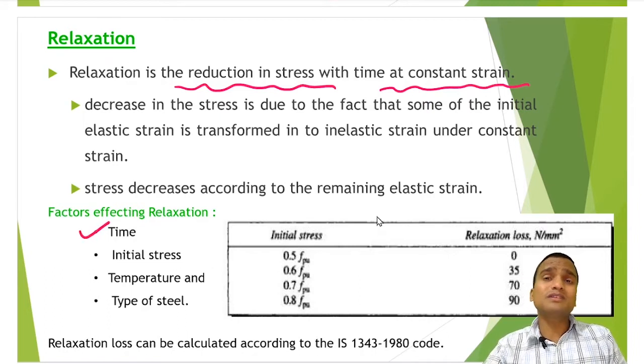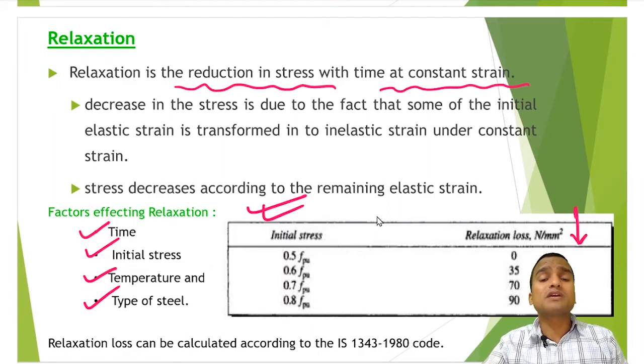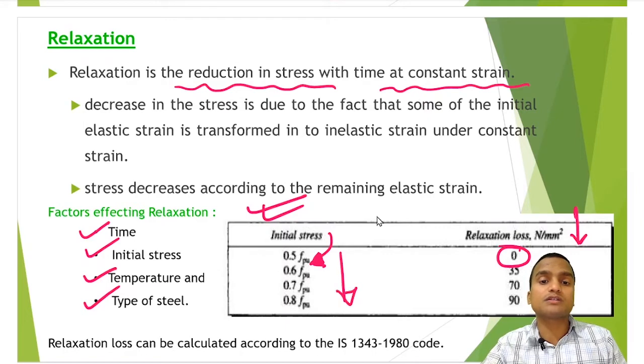They are the time, initial stress, temperature, type of steel. So the IS code gives a table here which shows how much relaxation loss is occurring in megapascal if we are applying initial stress equal to half of the ultimate strength of the steel. Then there is relaxation loss equal to 0, and as we go on increasing more than the 50% of the ultimate value, the relaxation losses also increase correspondingly.